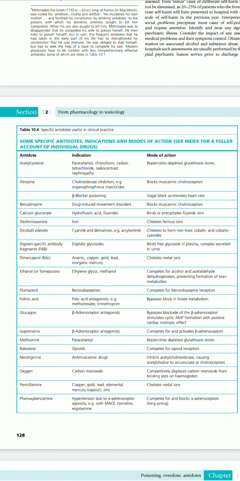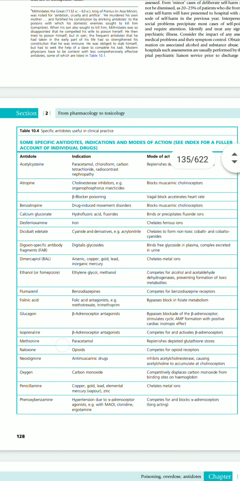The next type of drugs are the cholinesterase inhibitors, that is the organophosphorus insecticides. In this case, these cholinesterase inhibitors are going to come and bind to the muscarinic cholinergic receptors. So we are giving atropine to the patient. The atropine is also binding to the muscarinic cholinergic receptors.